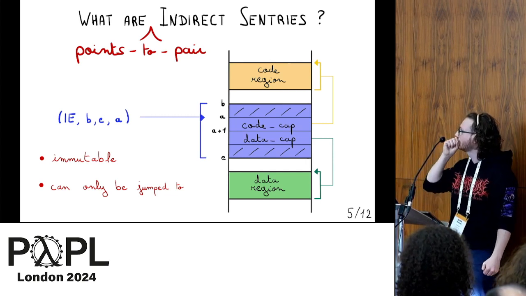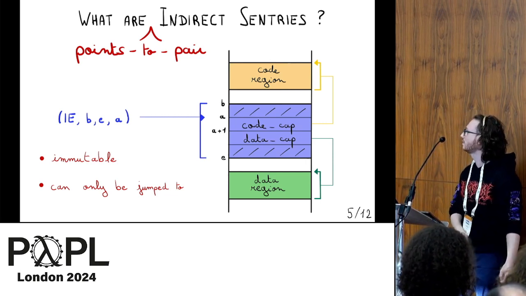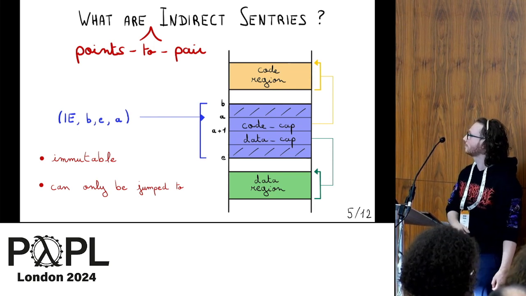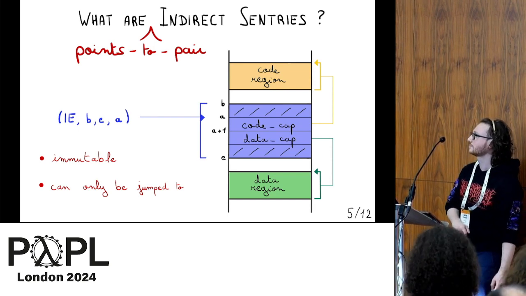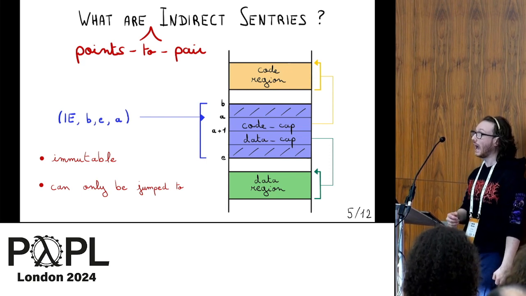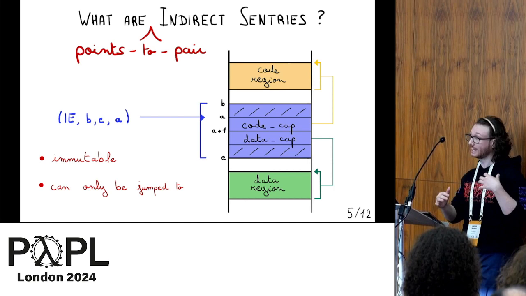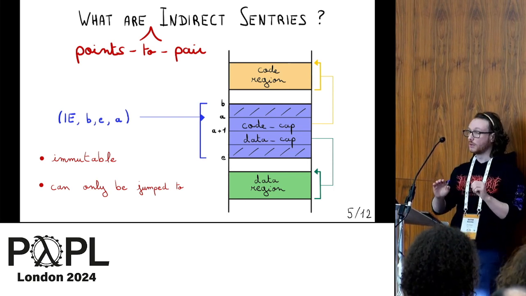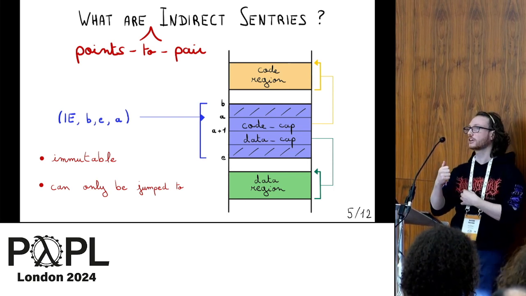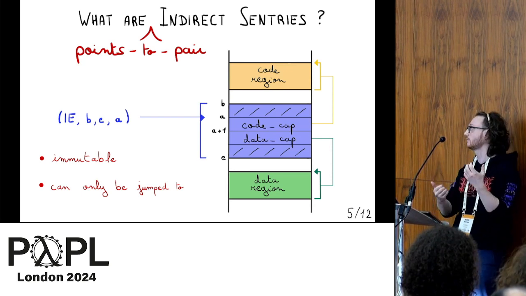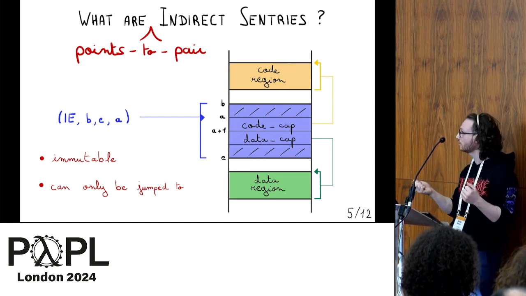So is it built into either the logic itself or the proof examples that it is in fact going to be a code and a data capability? It doesn't have to be. One of our limitations currently is that in the logical relation, we require showing that if it's not a capability, it also has to work. It also has to execute.